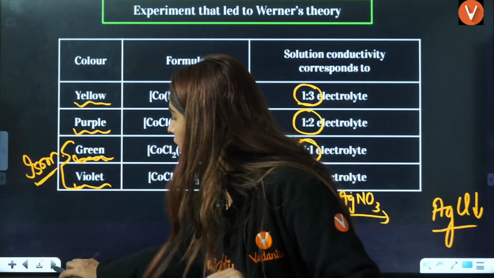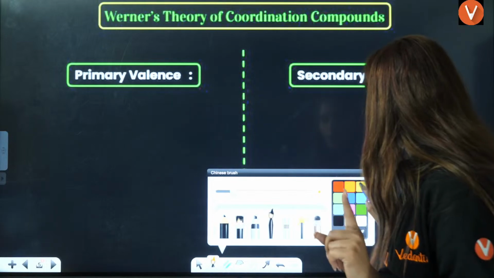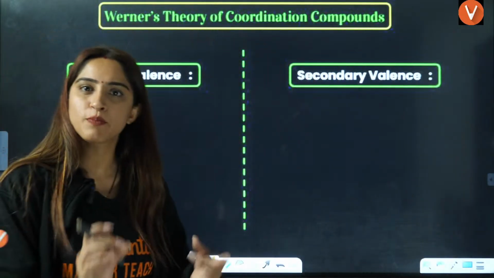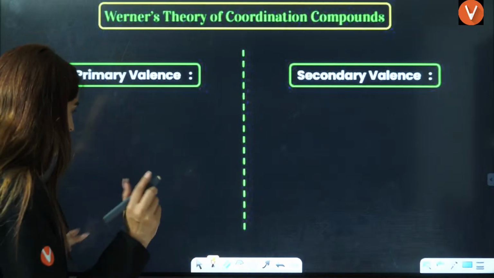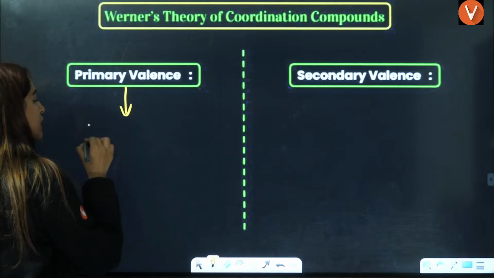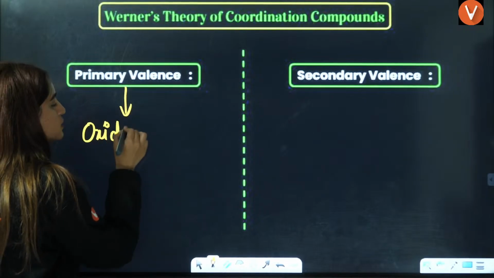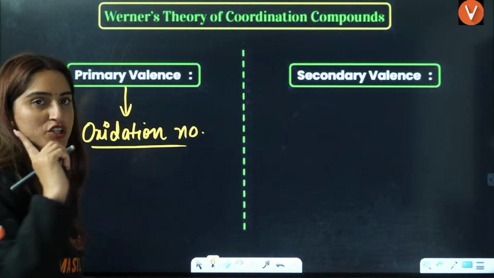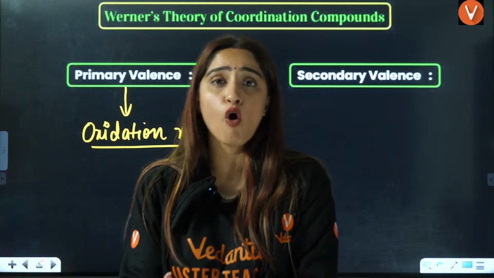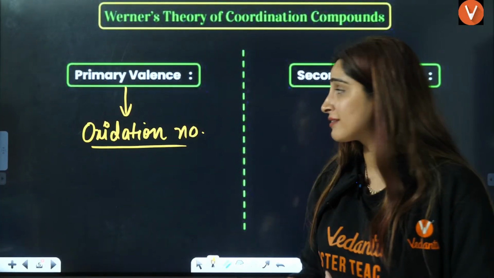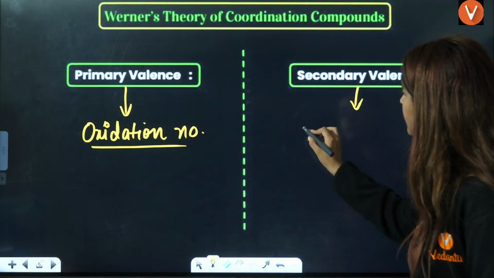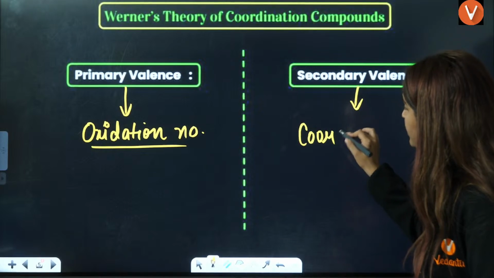Okay. Now, let us see one more aspect of Werner's theory. Not very much asked, but still you should know this particular point here. Primary valency, whenever we talk about it, represents the oxidation number. Just remember, this represents the oxidation number. All the qualities of oxidation number, whenever you are calculating, will represent primary valency, and secondary valency is nothing but the coordination number.